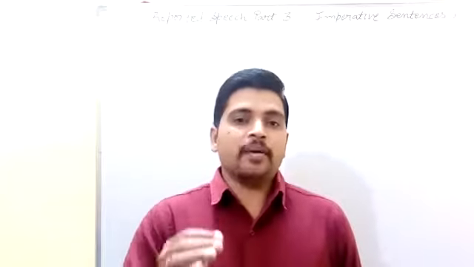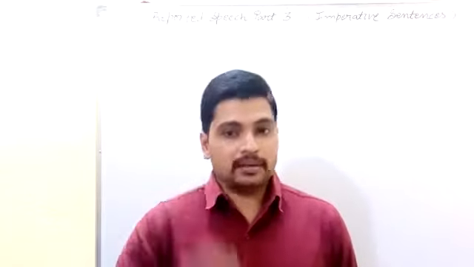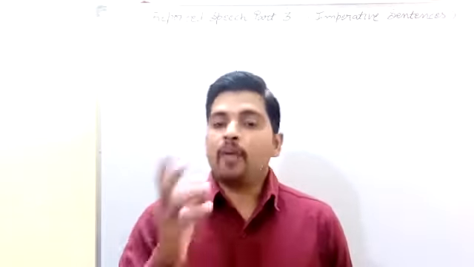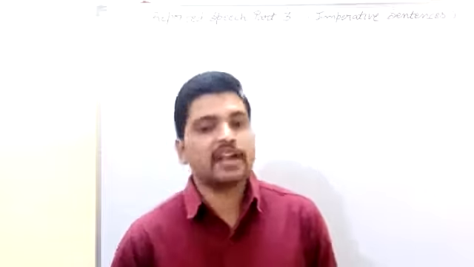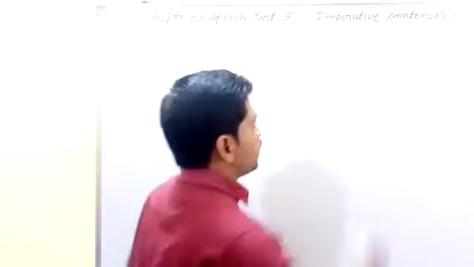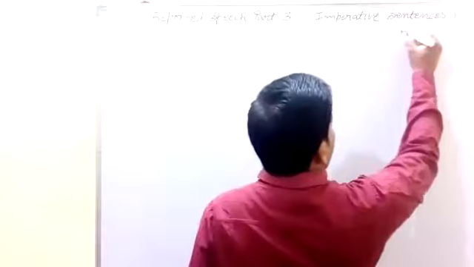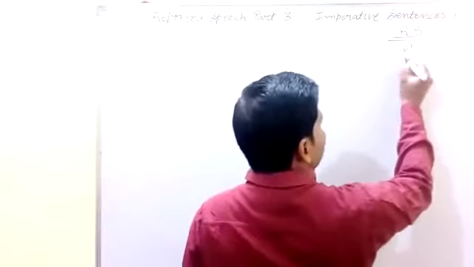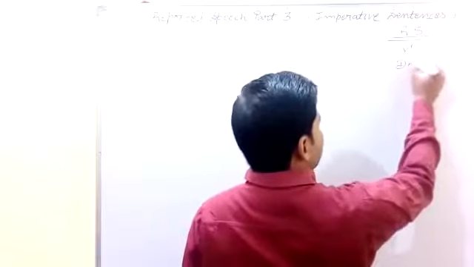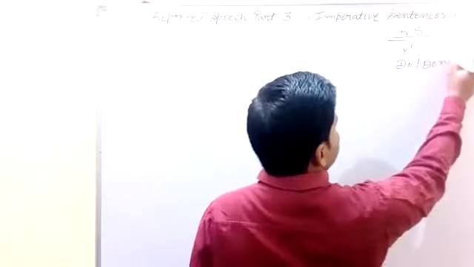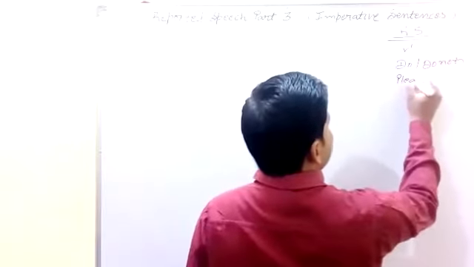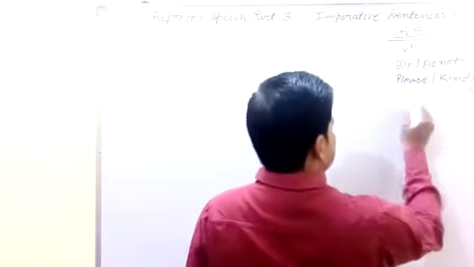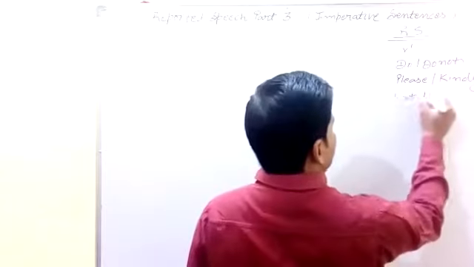Today we shall study reported speech part 3, the imperative sentence. Students, first of all, you should know how many types of imperative sentence there are. Let's start our topic. If you find, inside the inverted commas in reported speech, a sentence that starts with the first form of the verb, or starts with do and do not, or starts with please and kindly, or starts with let and let us, it is an imperative sentence.